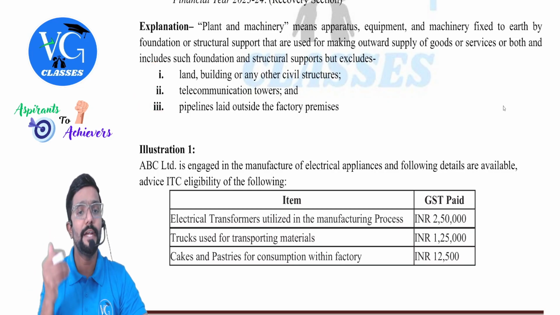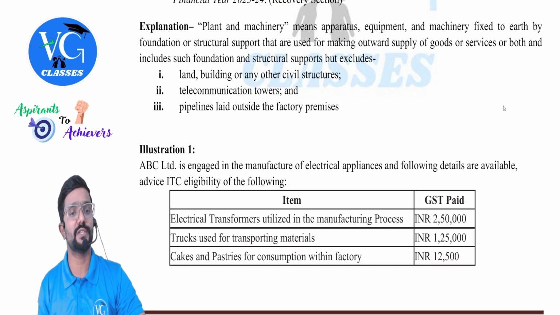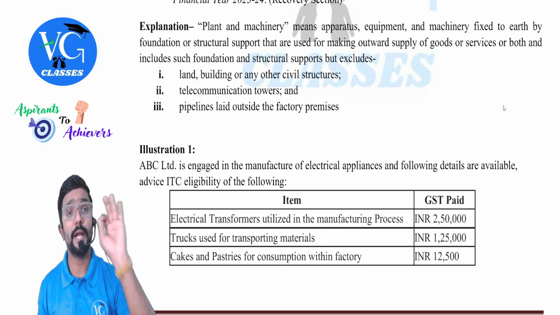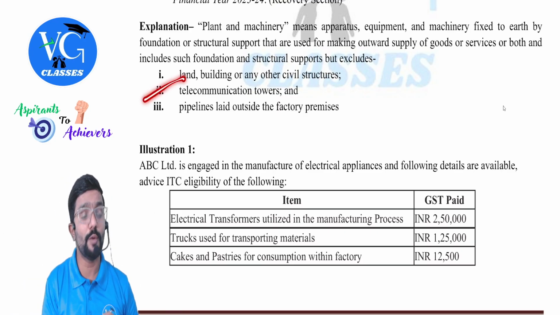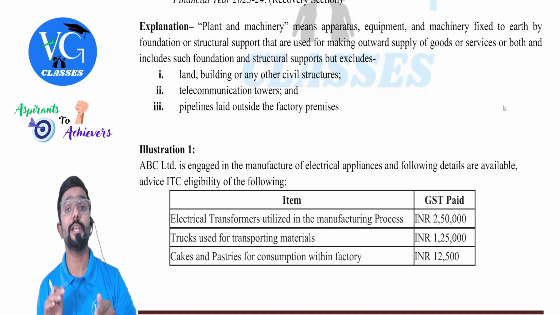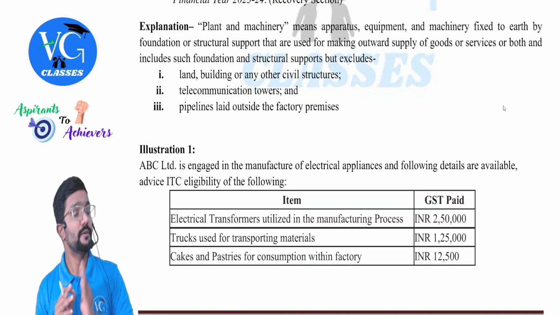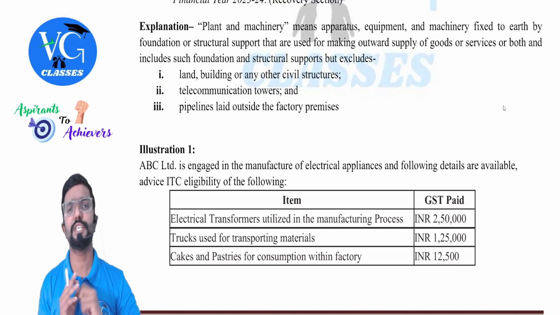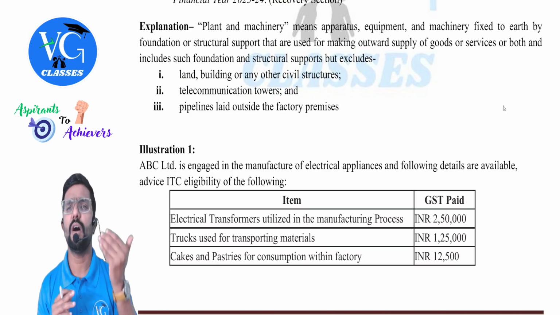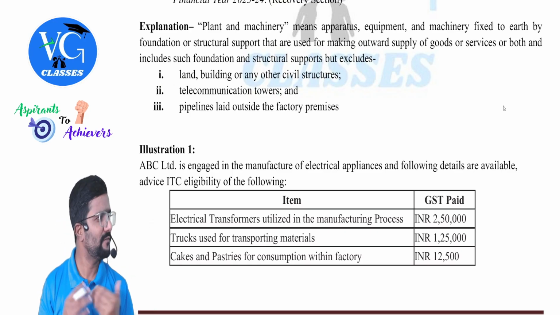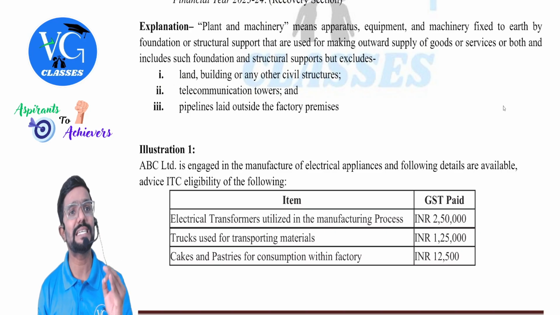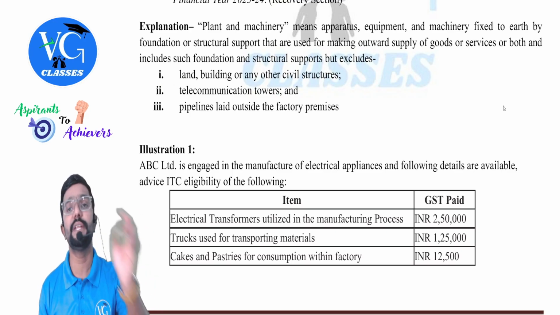What are those? Land, building or any other civil structures, or telecommunication towers, and last one, the pipelines laid outside the factory premises. And please be careful, guys, now we are not talking about telecommunication towers, we are talking about ducts and manholes, which is for the transportation of what, sir? Maybe telecommunication services or even electricity or water or any other way of goods or services. So in simple, sir, is ducts and manholes a part of plant and machinery or not?